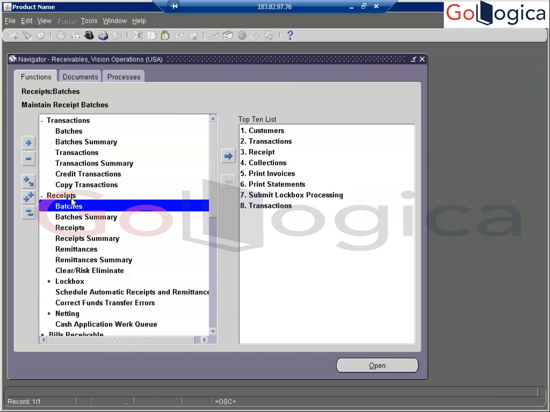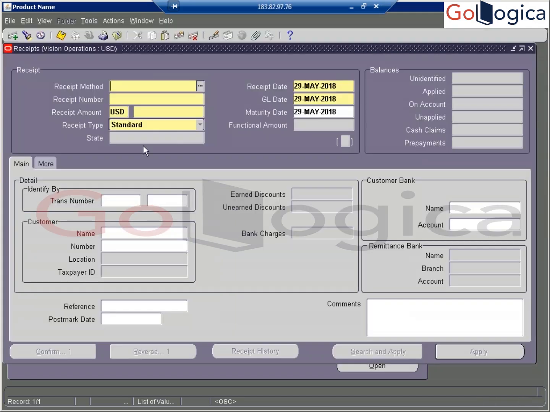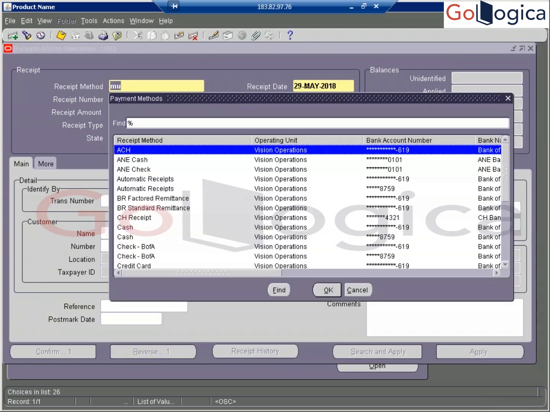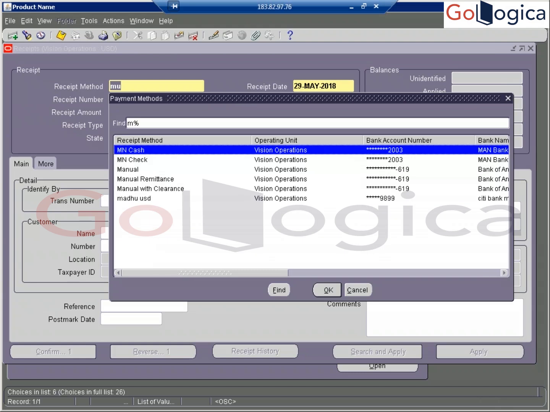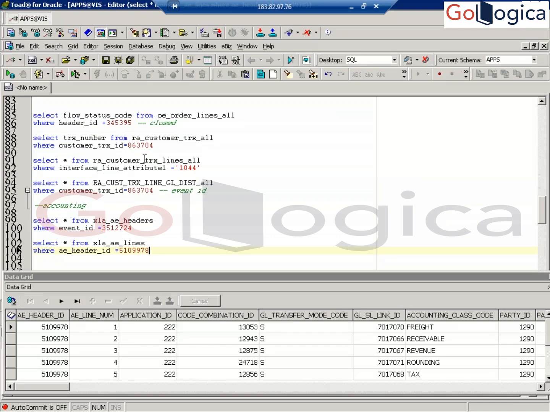Go to receipts and receipts. Now you can go manually. I'm going to create it here. Receipt. So the receipt number we are going to give manually here. One second.